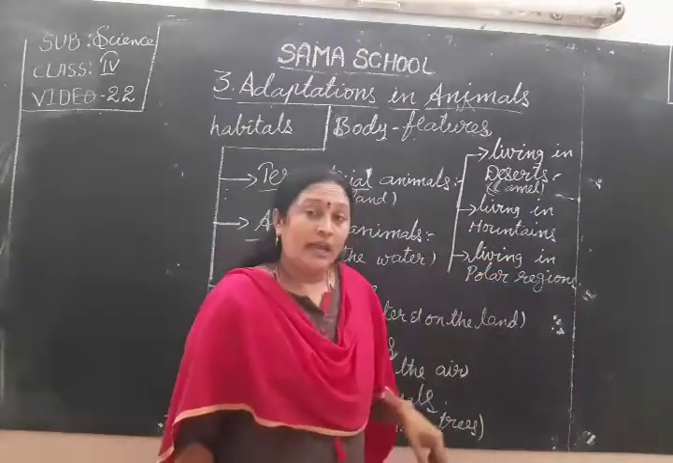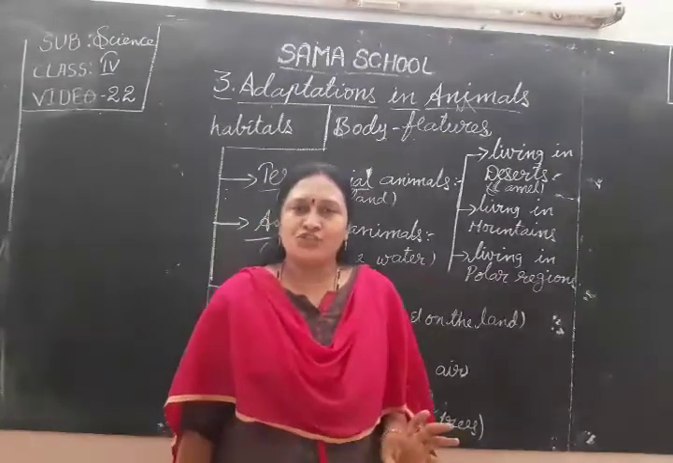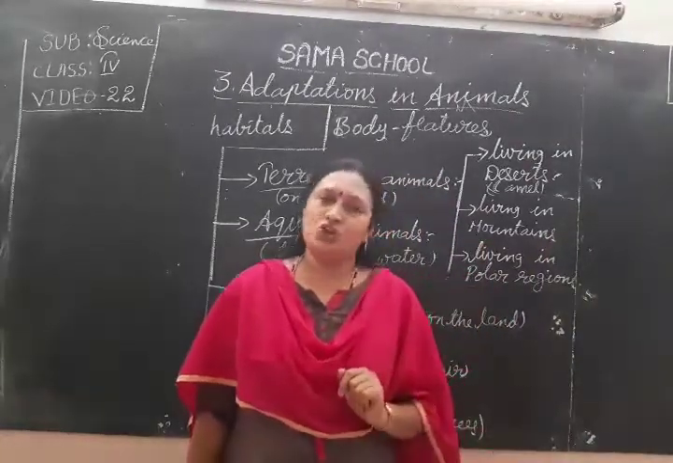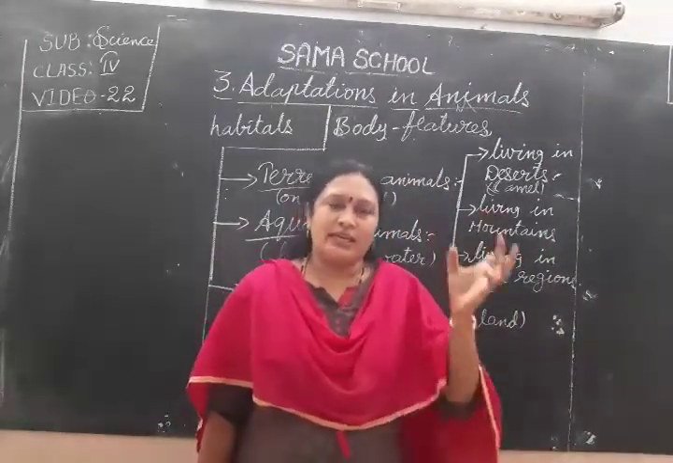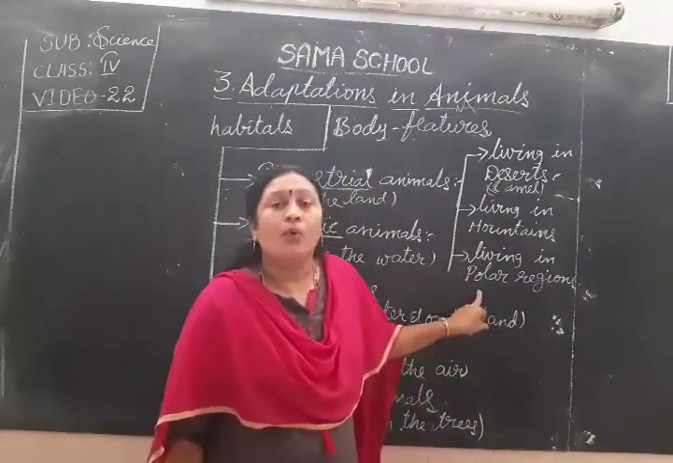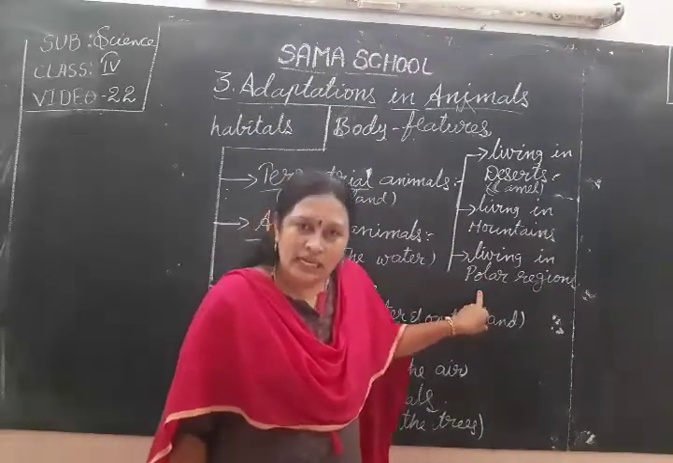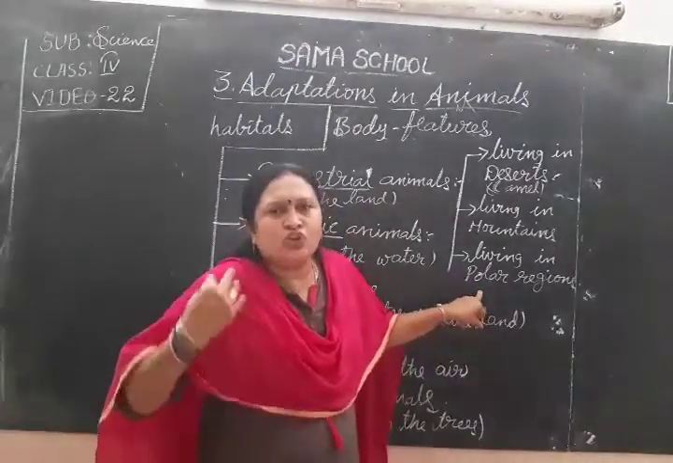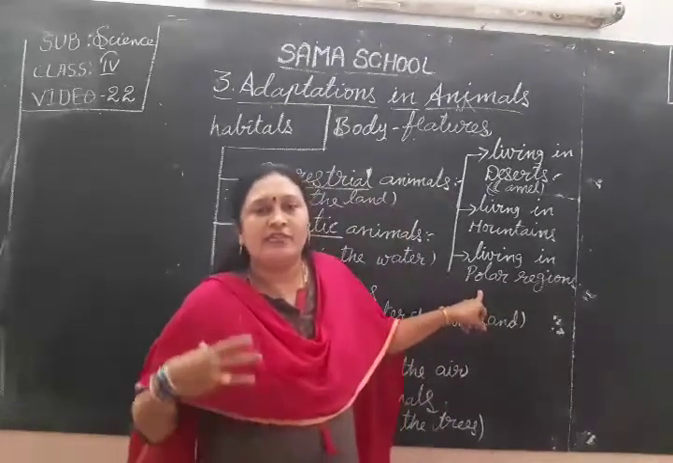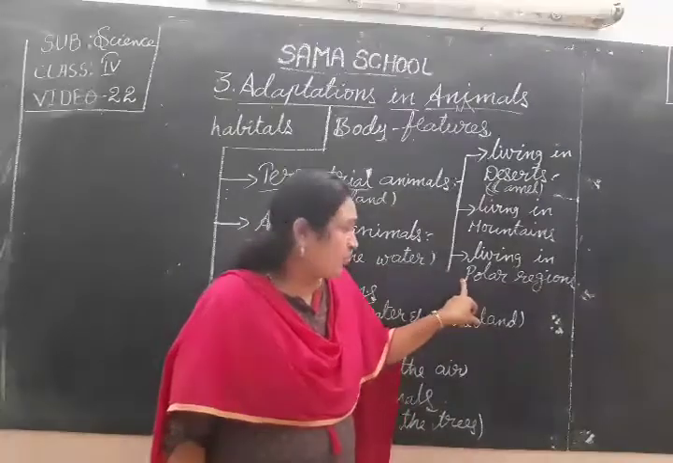And next, animals living in the polar regions. The polar regions are very cold, with snow continuously falling. In the winter season, it gets even colder. In such cold places, the polar bear can easily survive. Why? Because these animals have a thick coat of fur covering their body to protect them from the cold. That is one body feature.